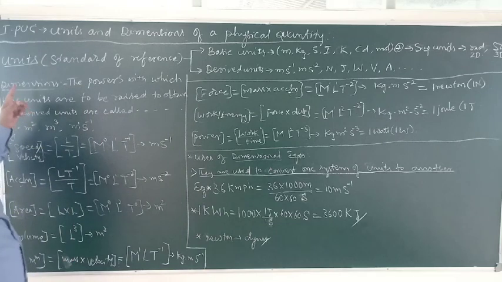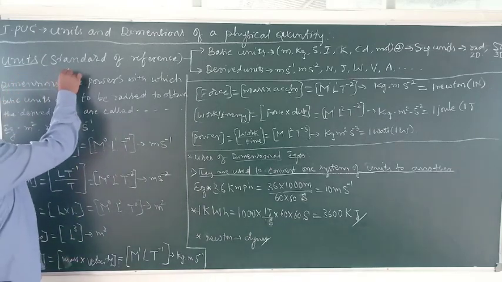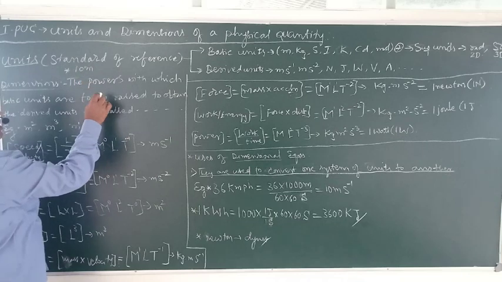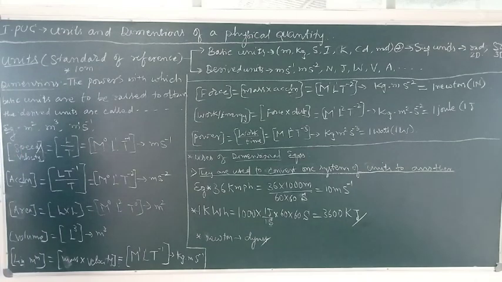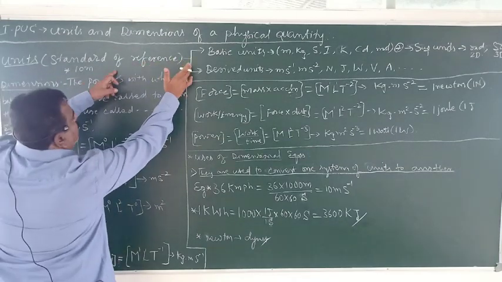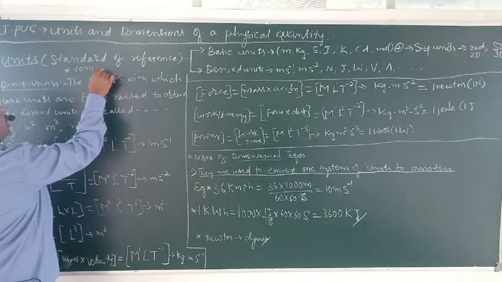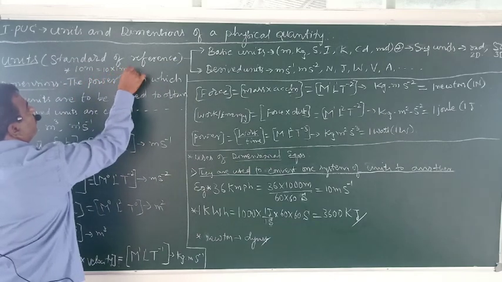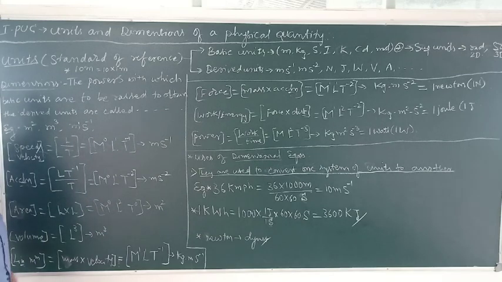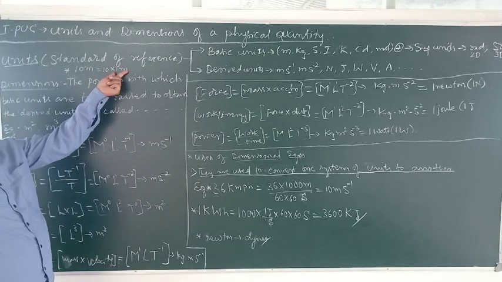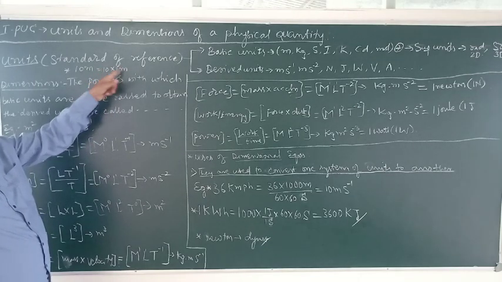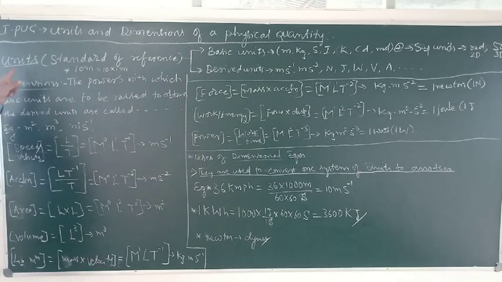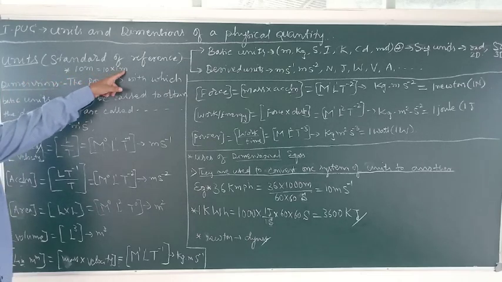So, for example, the length is 10 meter. That means a meter is something. That is the chosen standard of reference. A meter means this much. 10 meter means 10 times a meter. That is the meaning of that. Understand very clearly. This is the chosen standard of reference for this measurement. This is the numerical value. Therefore, to measure and express a physical quantity, we require a numerical value and a unit.